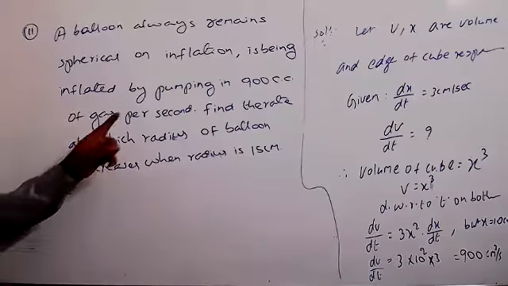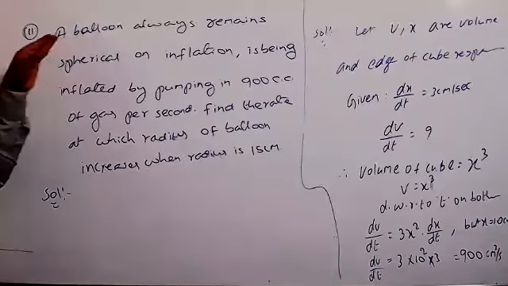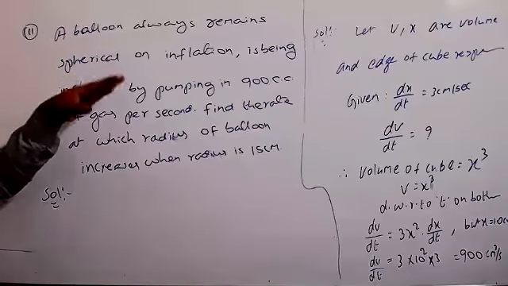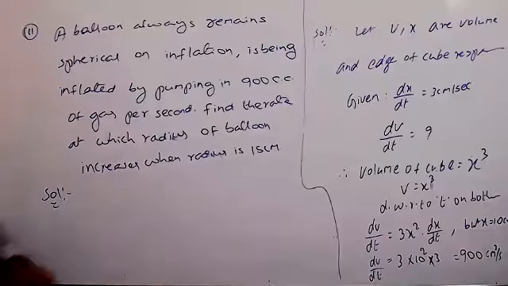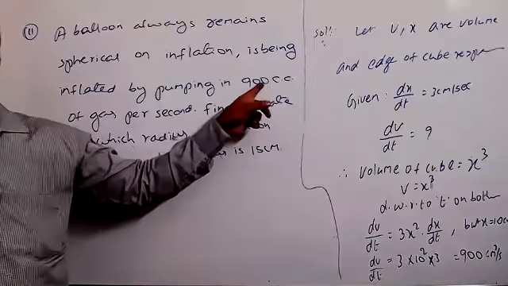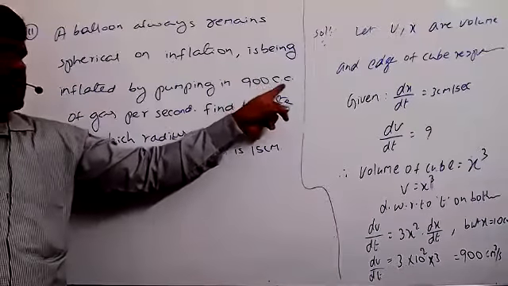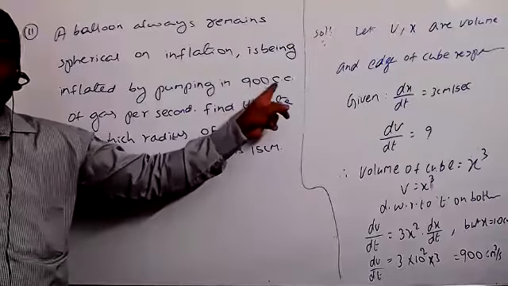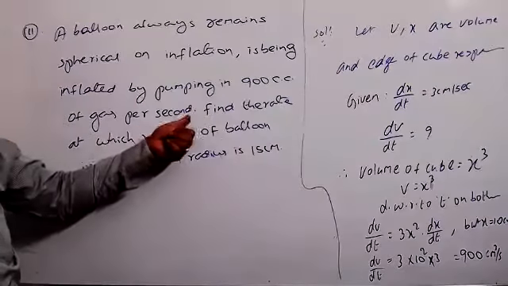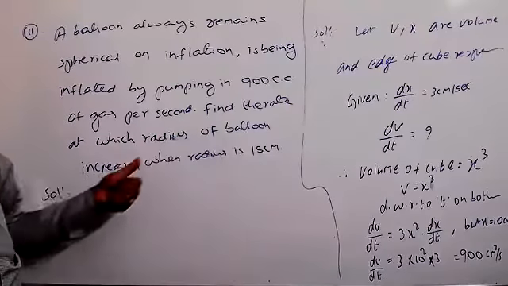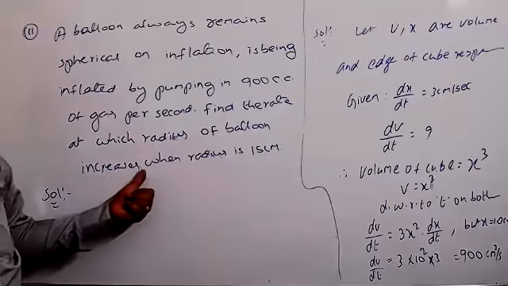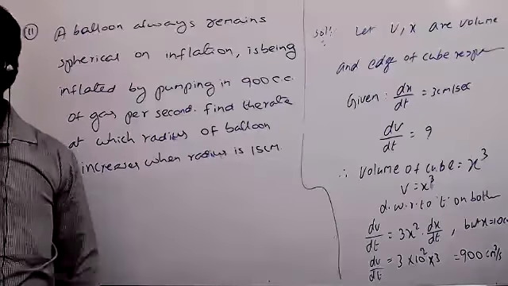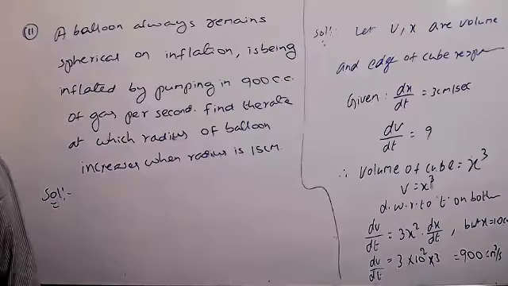So now in this question, what is given? A balloon always remains spherical on inflation. It is being inflated by pumping in 900 cubic centimeters per second. Find the rate at which the radius of the balloon increases when the radius is 15 centimeters.